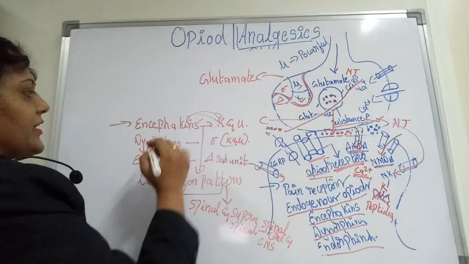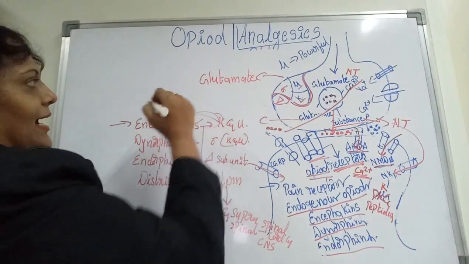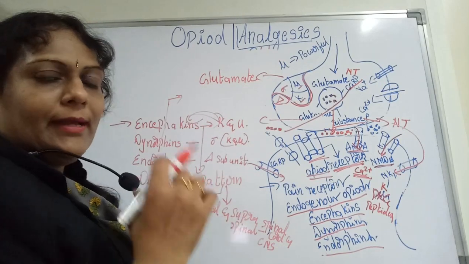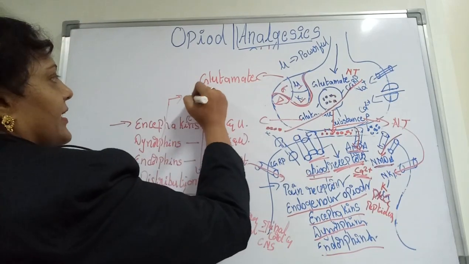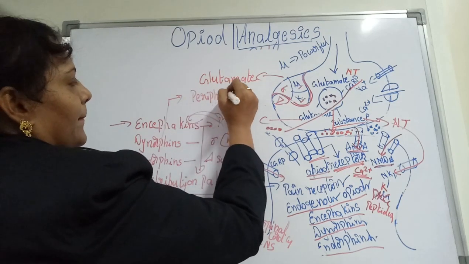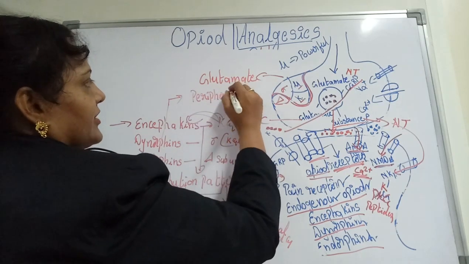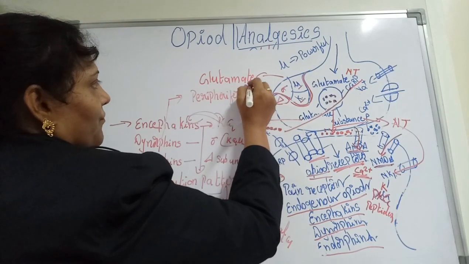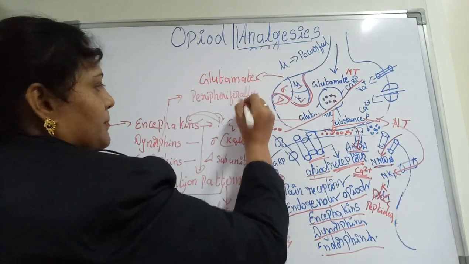And now we'll go for the dynorphins. These are usually represented peripherally, that means below your system, on the spinal cord.